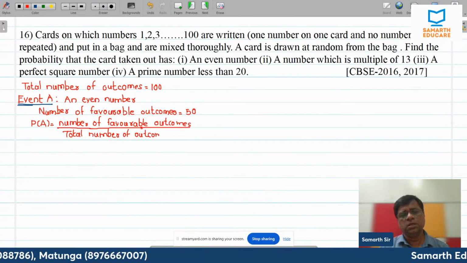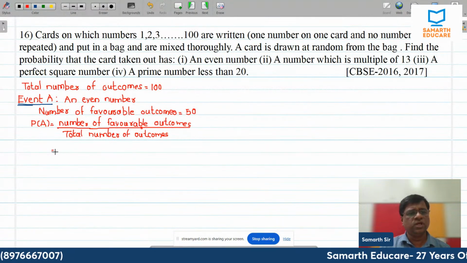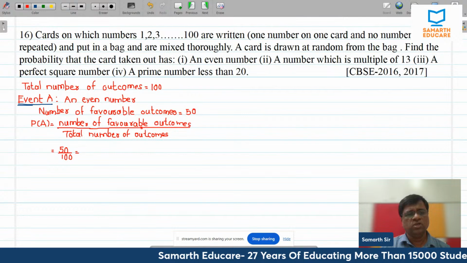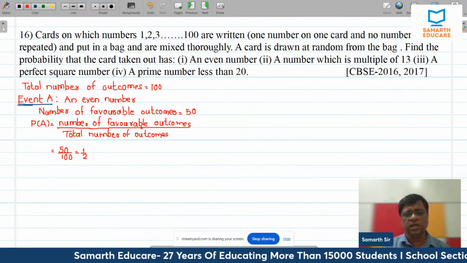How many? It is 50 upon 100, which is equal to 1 upon 2. Let me write event B.